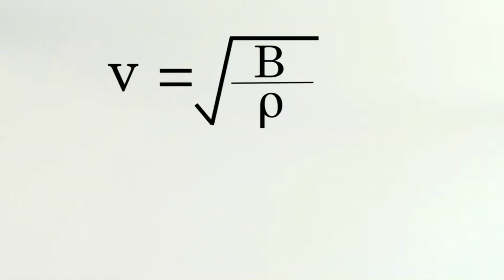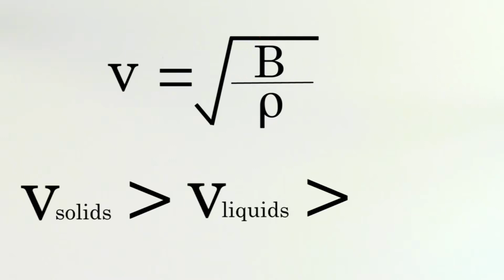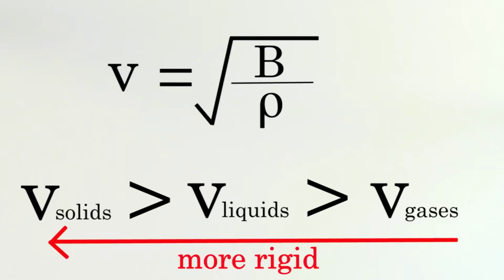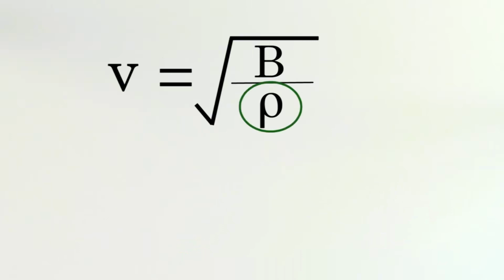In fact, the larger bulk modulus of more rigid materials usually compensates for any larger densities. Because of this fact, the speed of sound is almost always faster through solids than it is through liquids, and faster through liquids than it is through gases, because solids are more rigid than liquids, and liquids are more rigid than gases. Density is important in some aspects too, though.